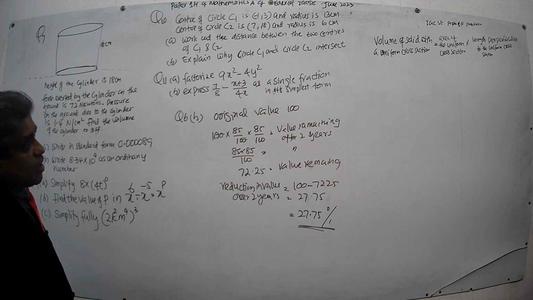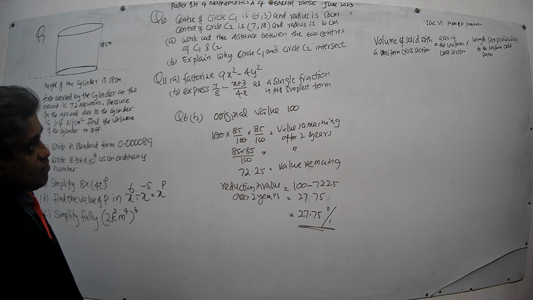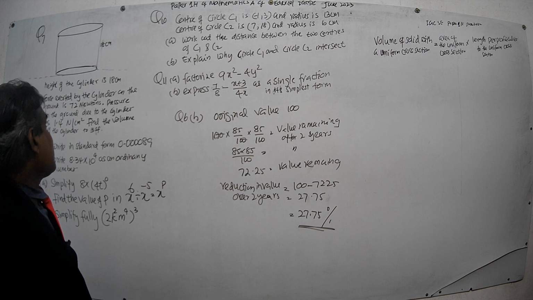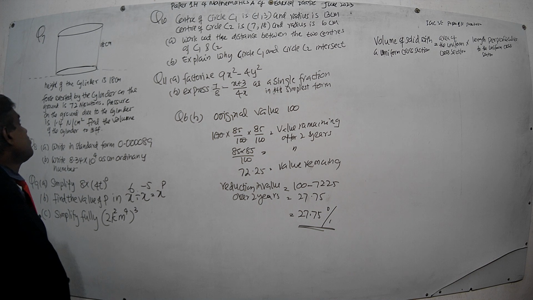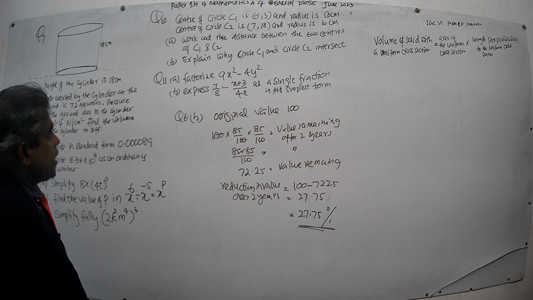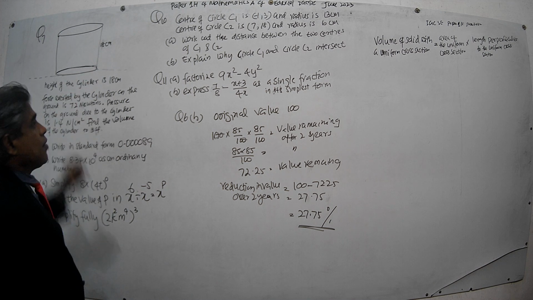Therefore, that is the uniform cross section. The uniform cross section has the same area wherever it is taken along this perpendicular height.